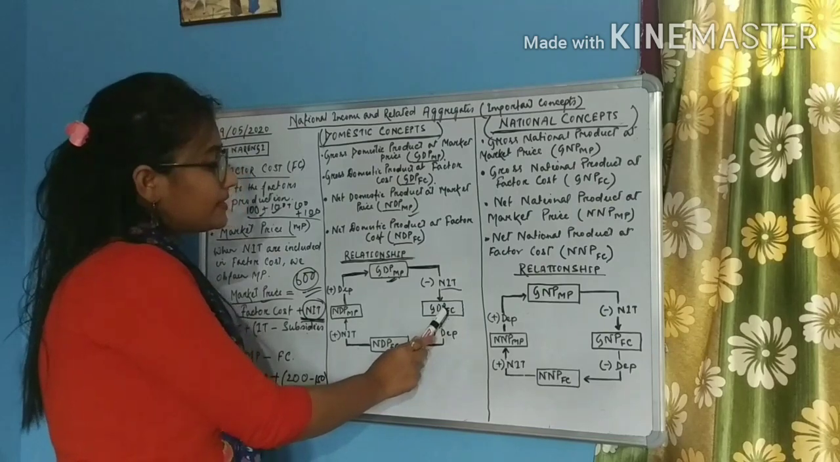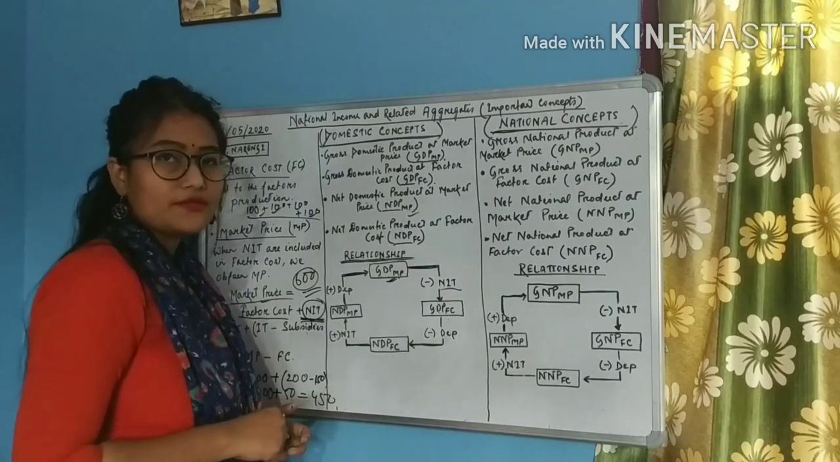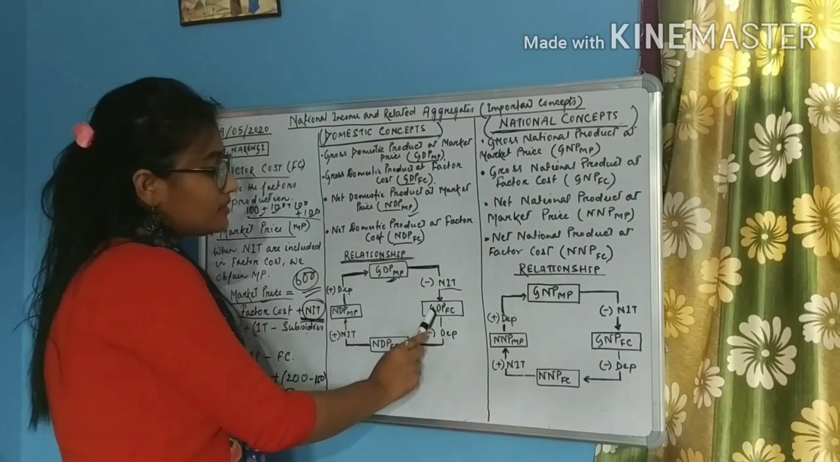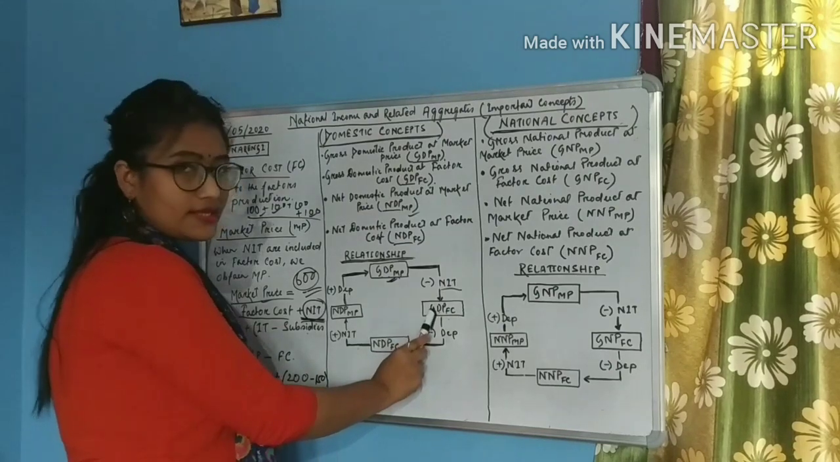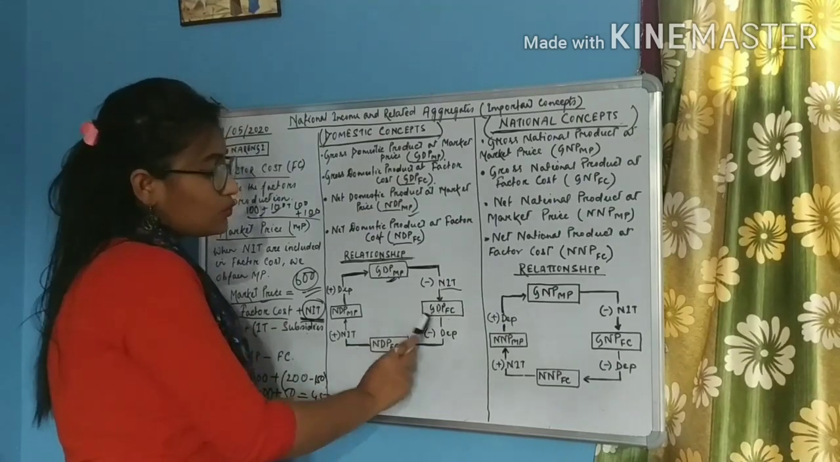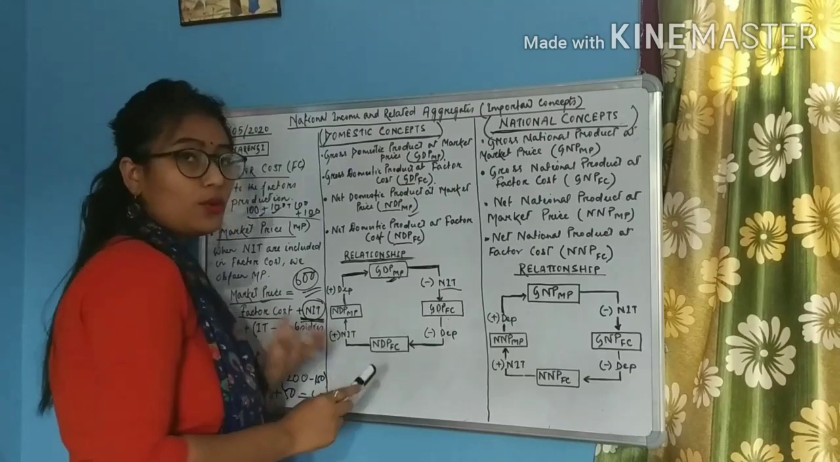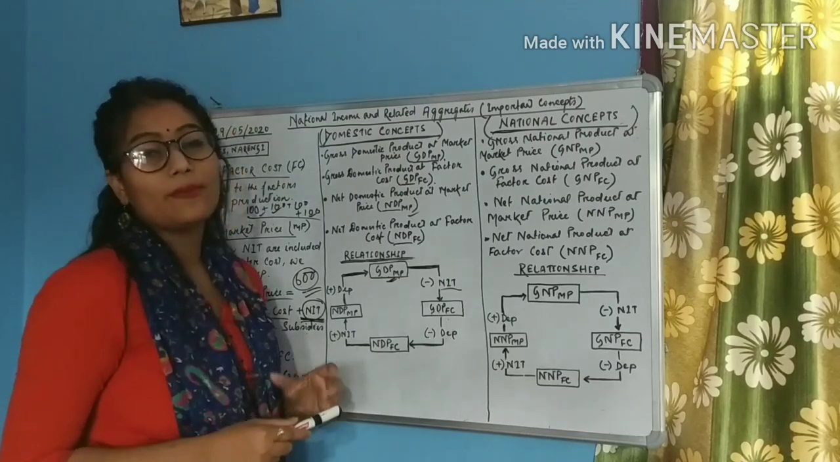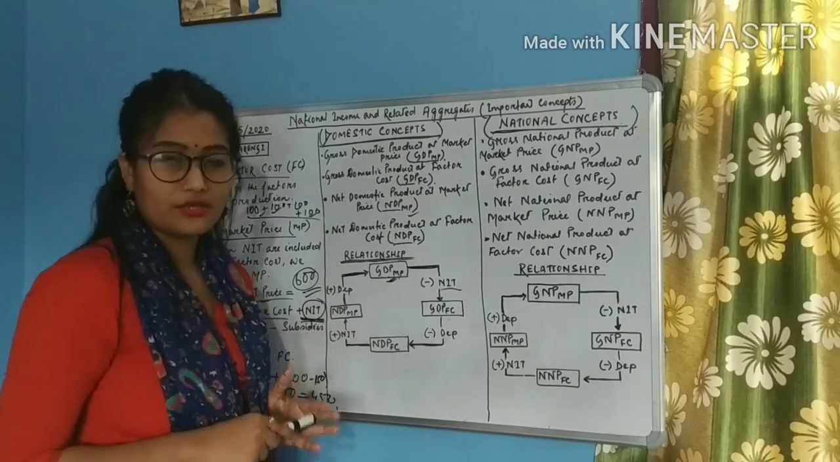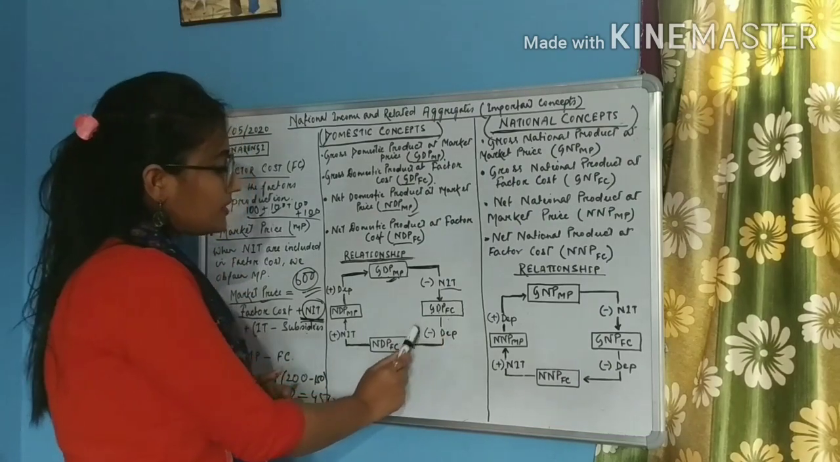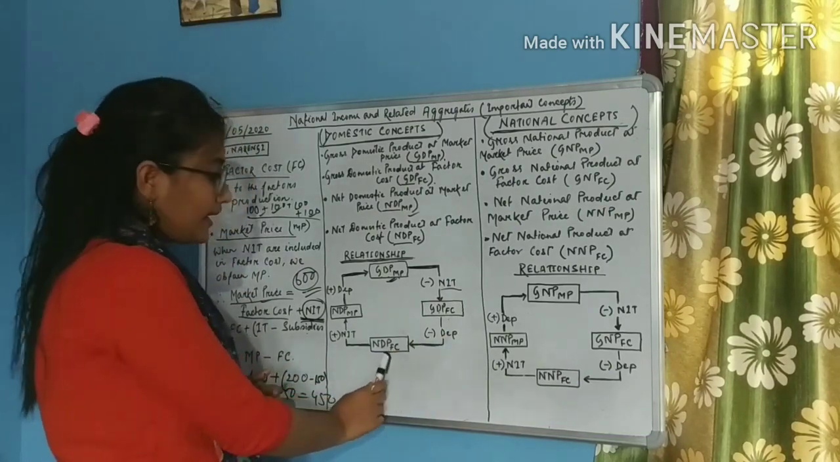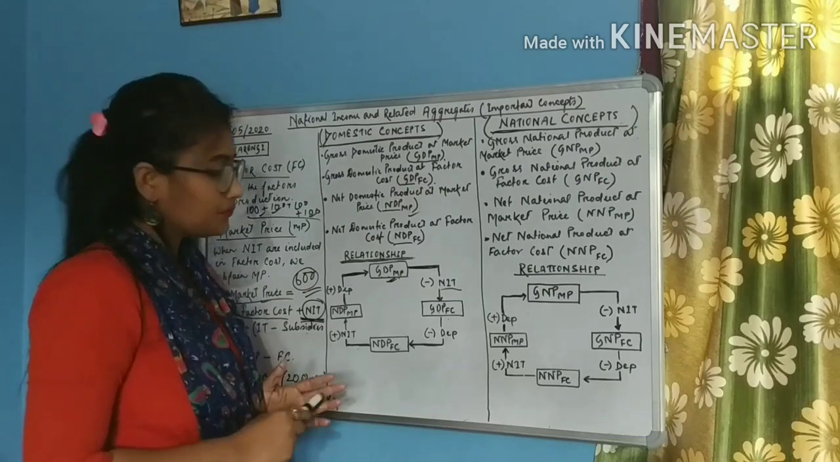From GDP-FC, how can we obtain NDP-FC? The only difference is this G and N. This is a gross concept, this is a net concept. So we all know from gross to net, we can obtain it by deducting or by subtracting the depreciation, right? So from GDP-FC, if we deduct depreciation, we will get NDP-FC.